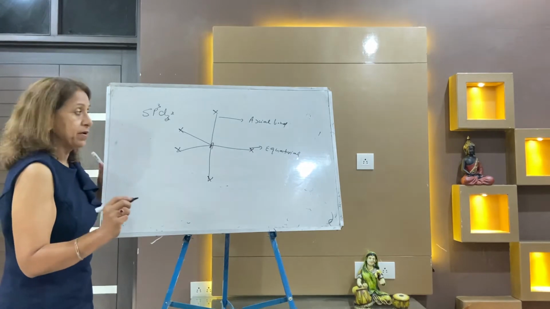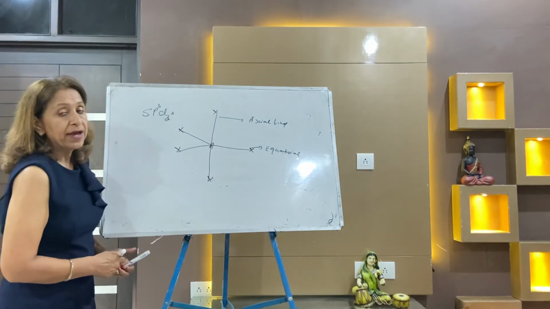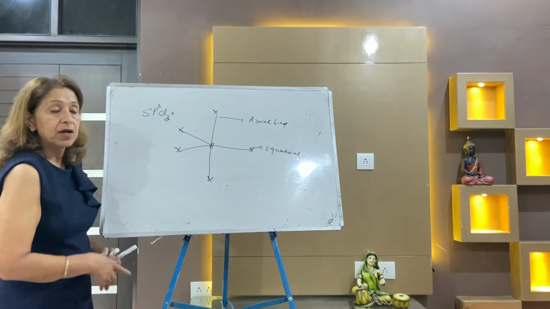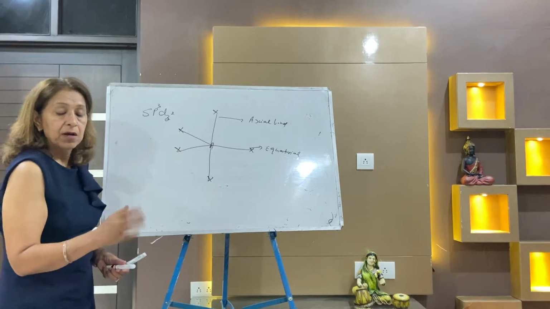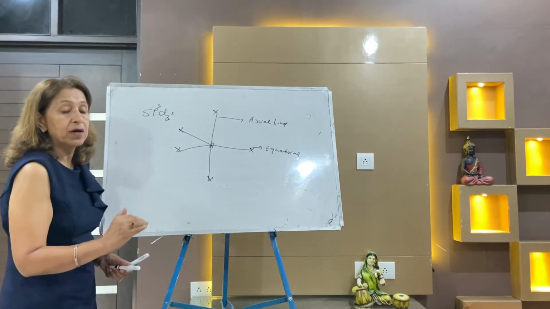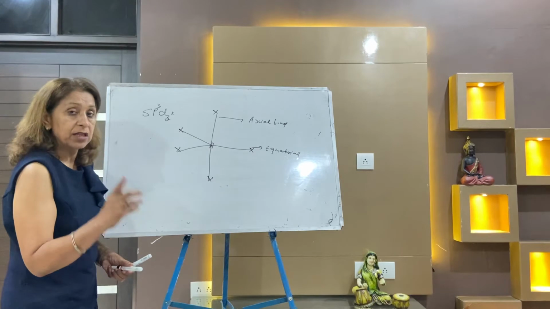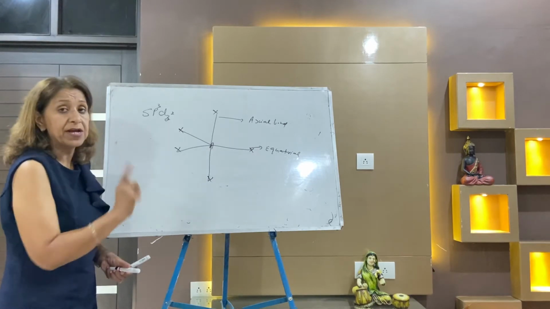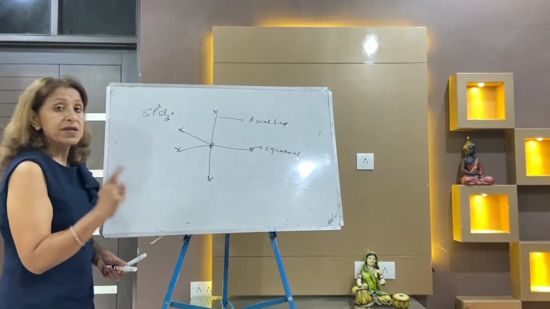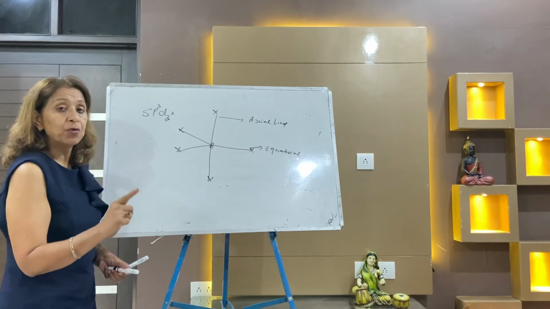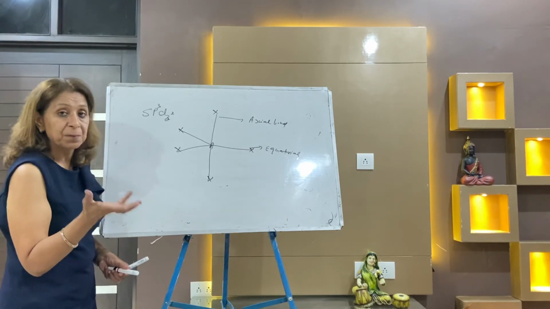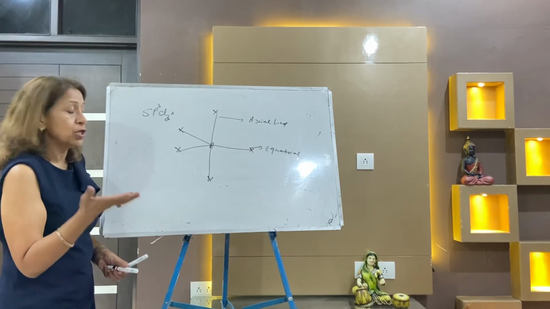Trigonal bipyramidal. Dear children, when all five are bond pairs, that is this case, but when there are four bond pairs and one lone pair in this sp3d hybridization, always remember to put your lone pair where it feels less repulsion, and that position is equatorial.